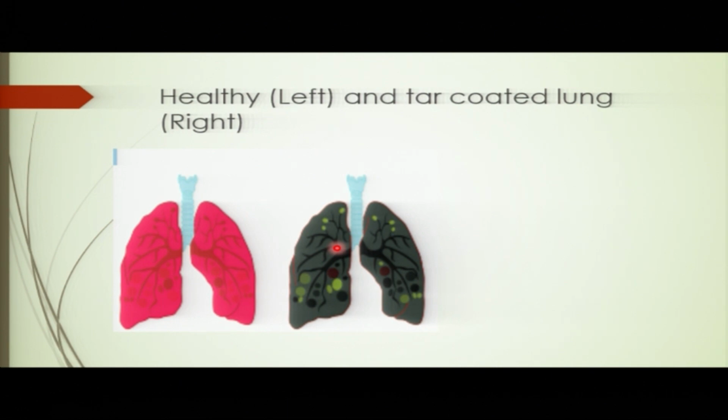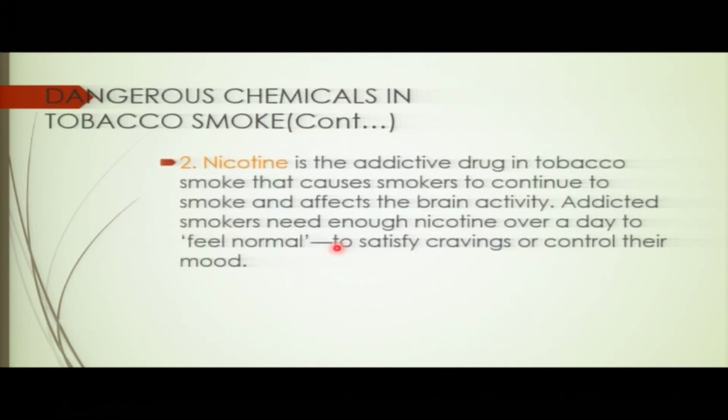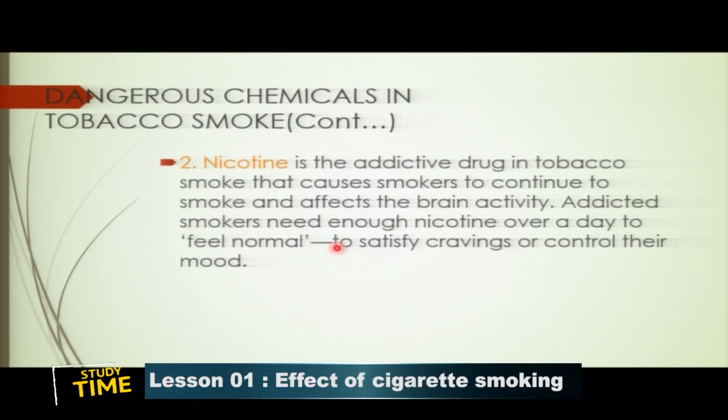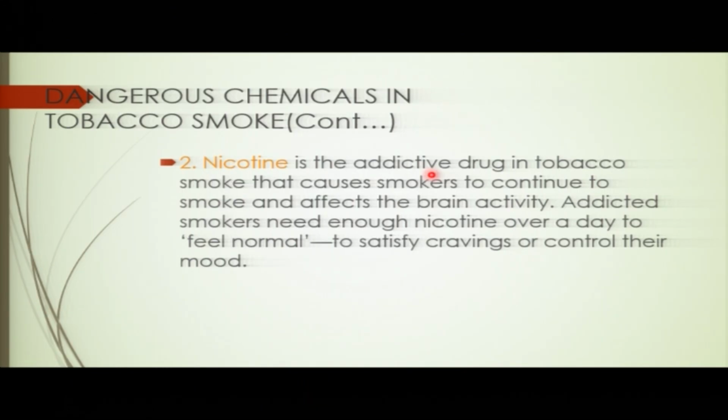So another chemical that's found in the tobacco smoke is what you call nicotine. This is very poisonous, found in the tobacco. This is nicotine. It's the addictive drug in tobacco. Actually, most of the people, when they smoke, the one that attracts them to be addicted to smoking is this nicotine. You see?